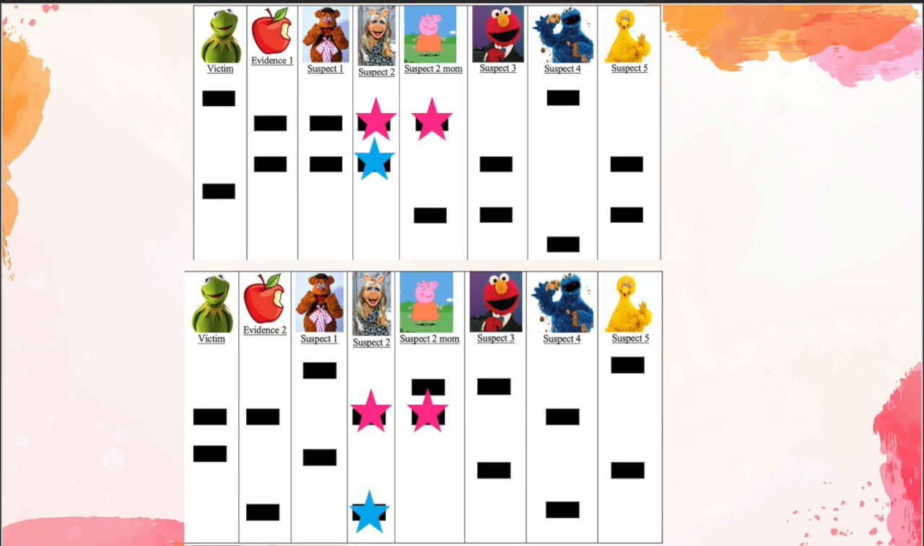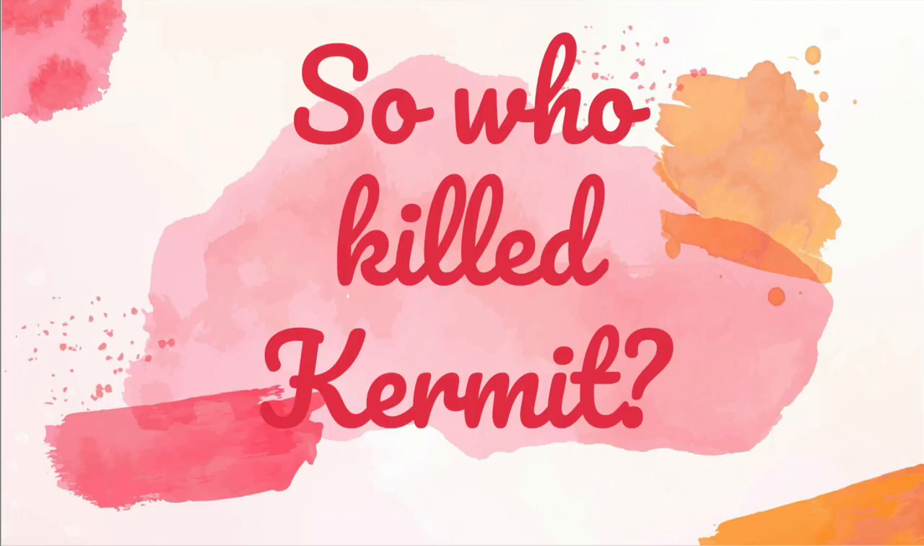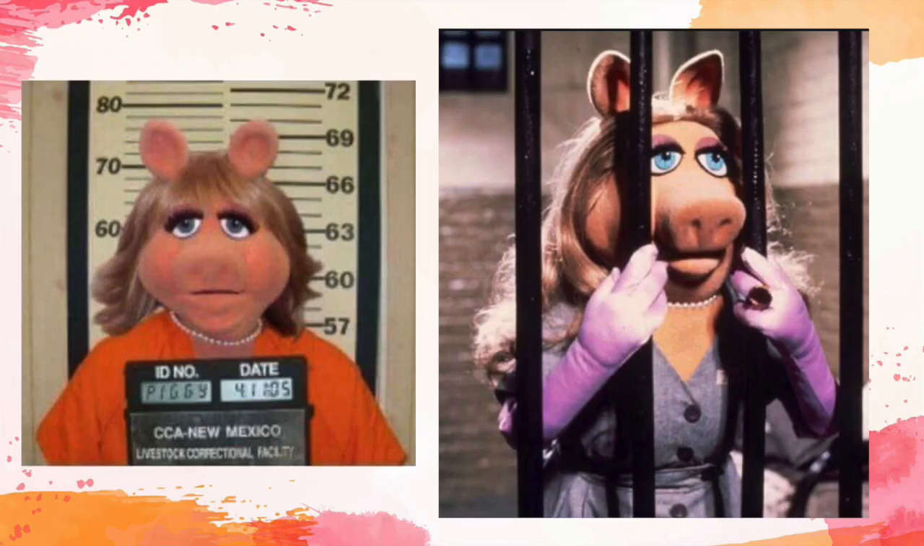As you can see, Miss Piggy has 2 of the same alleles as her mom that are marked by the pink stars. This is because her mom passed down those alleles to Miss Piggy, while her dad passed down the other 2 marked by the blue stars. Alright, so who killed Kermit? And the answer is Miss Piggy.